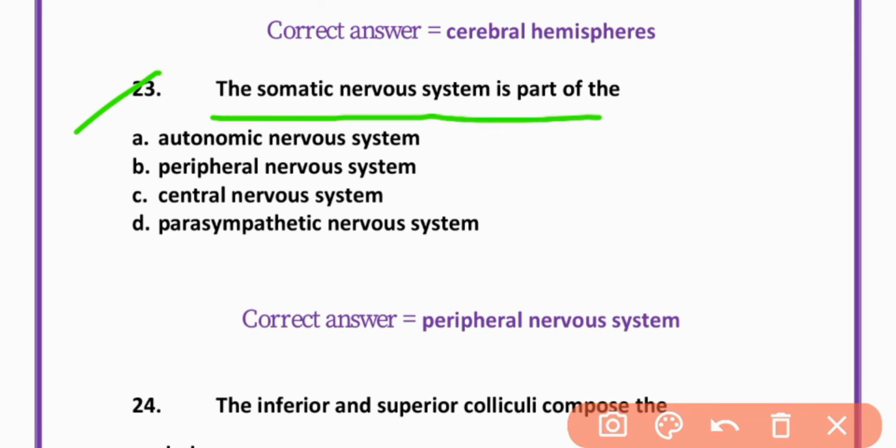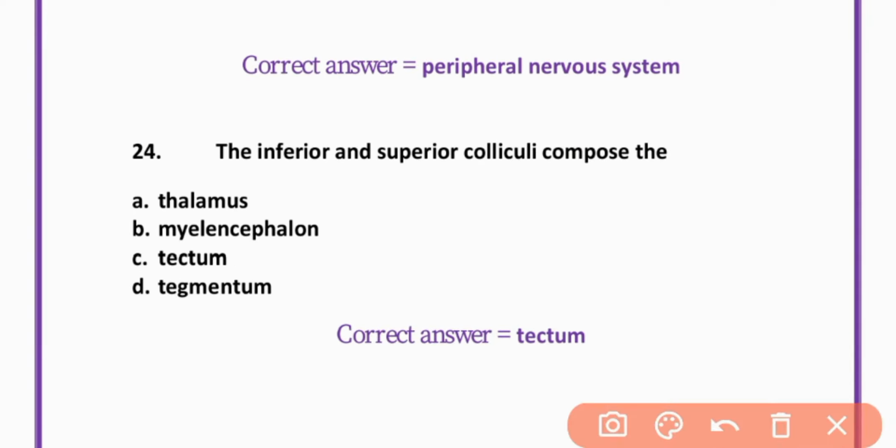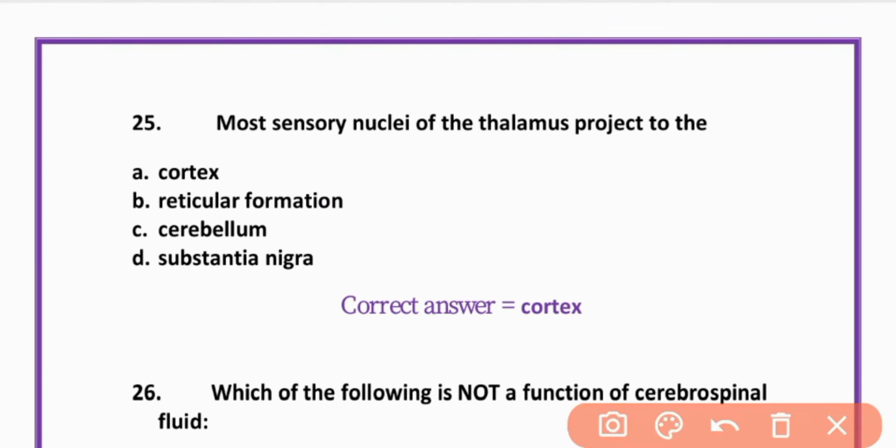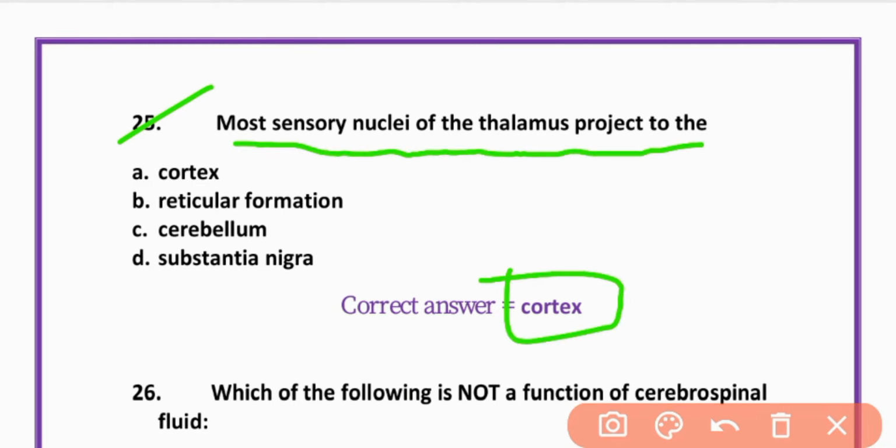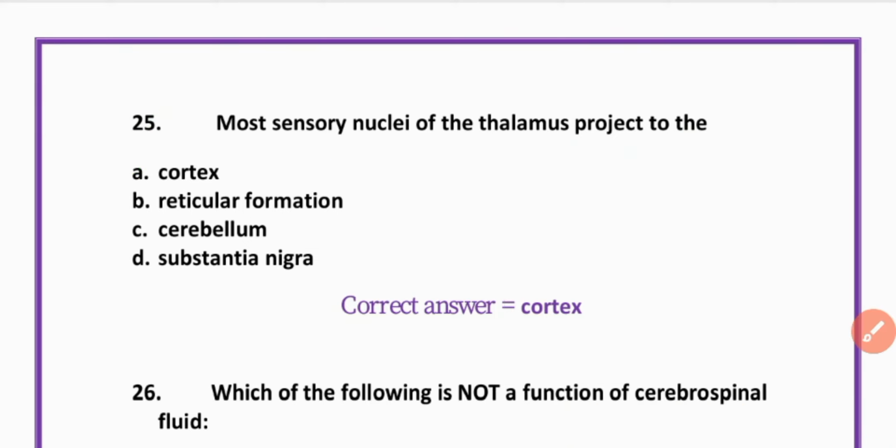MCQ number 23. The somatic nervous system is a part of the peripheral nervous system. B is correct. Peripheral nervous system. MCQ number 24. Inferior and superior colliculi compose the tectum. Option C is correct. Tectum. MCQ number 25. Most sensory nuclei of the thalamus project to the cortex. Option A is correct. Cortex.